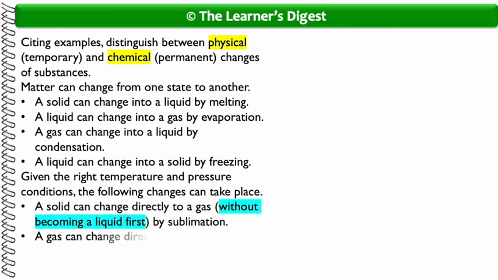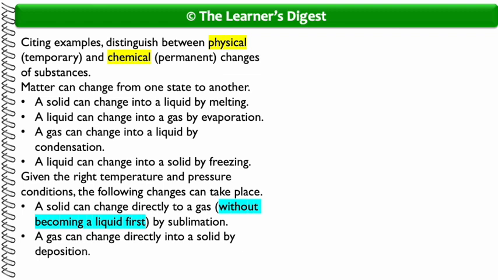Matter can change from one state to another. A solid can change into a liquid by melting. A liquid can change into a gas by evaporation. A gas can change into a liquid by condensation. A liquid can change into a solid by freezing.